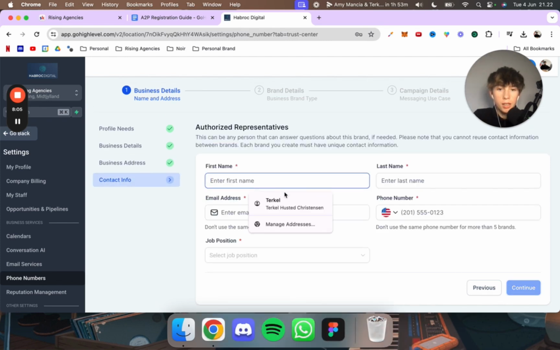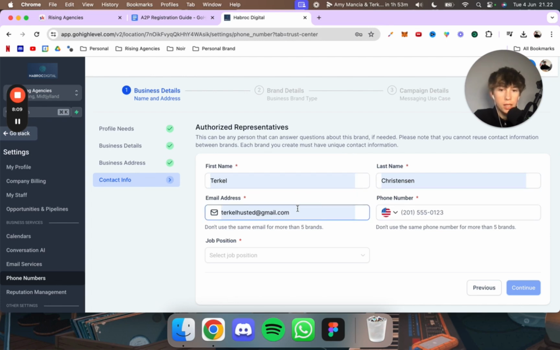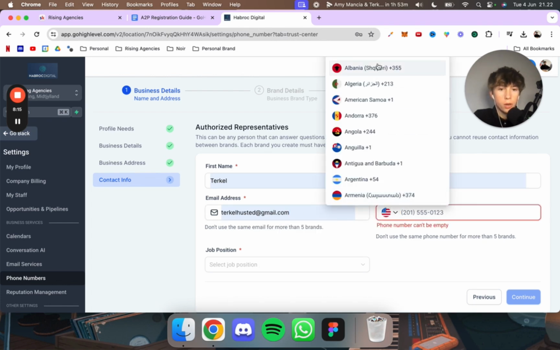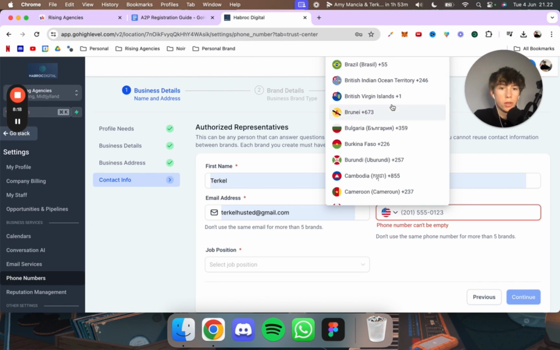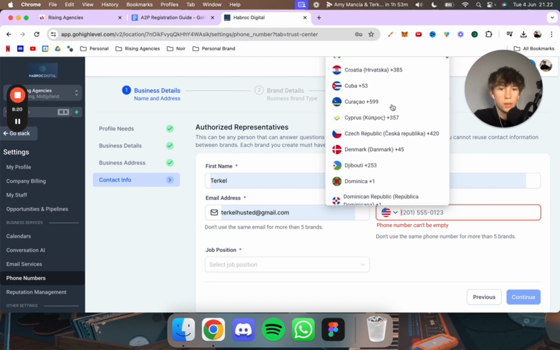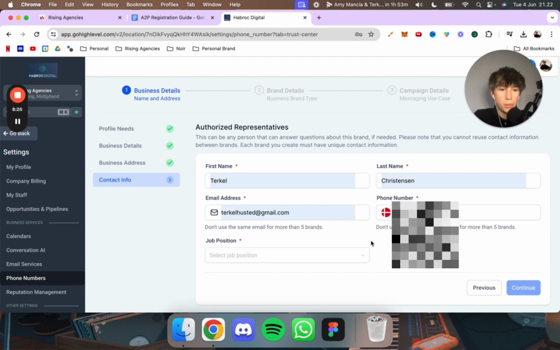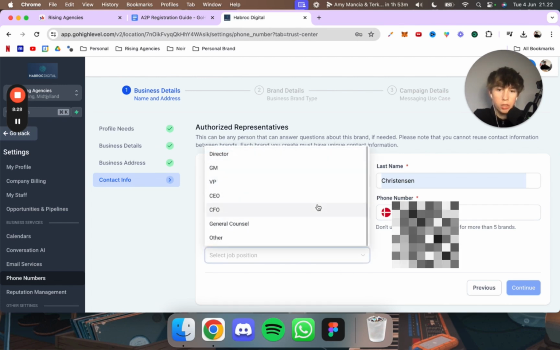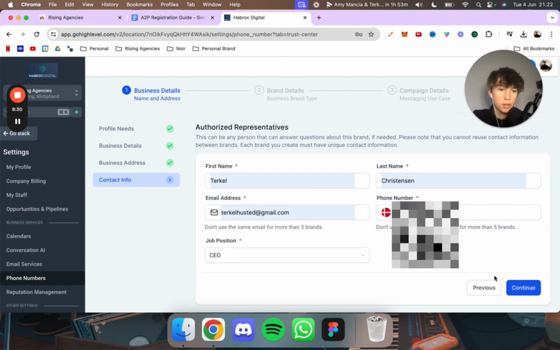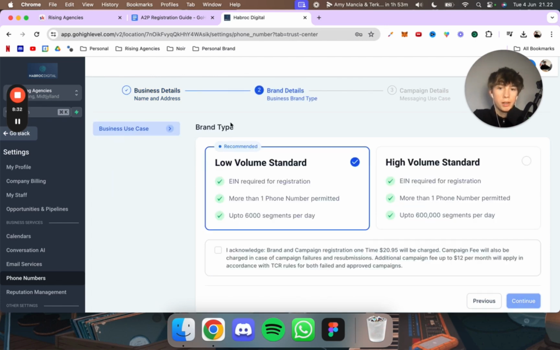Continue. Then I just put in my first name, last name, and all of that, okay? Email address. This can be your personal email address. That's completely fine. For the phone number, you want to put in your personal phone number. So choose your country code. Denmark. And I'm just going to blur my phone number out again. Job position. I'm the CEO of this company. So continue. And then you just want to choose the low volume standard.